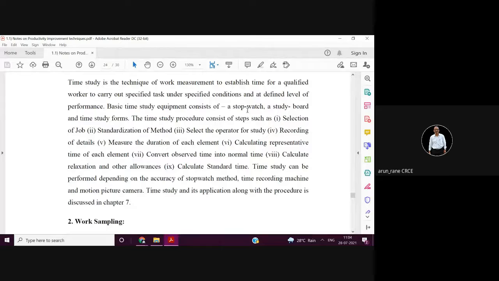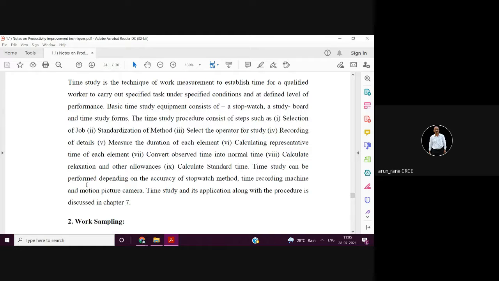The time study procedure consists of selection of the job. You should first have a standard, proven method. You have to select the operator and intimate them. Then you record all the details, divided into macro motions, and write the duration of each and every element.